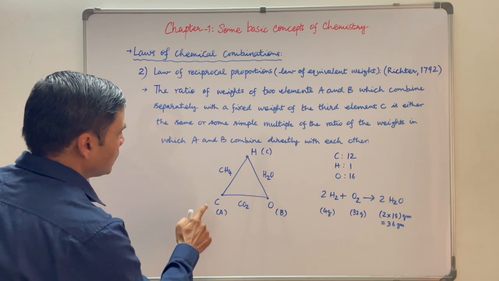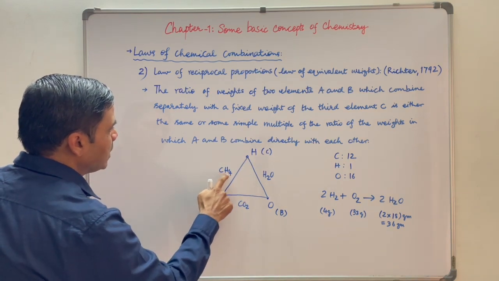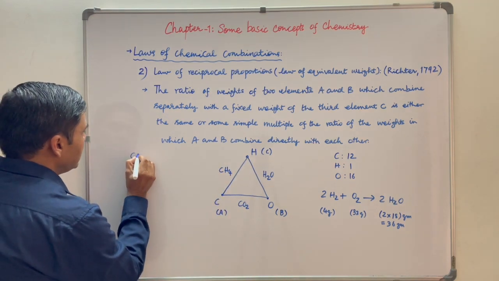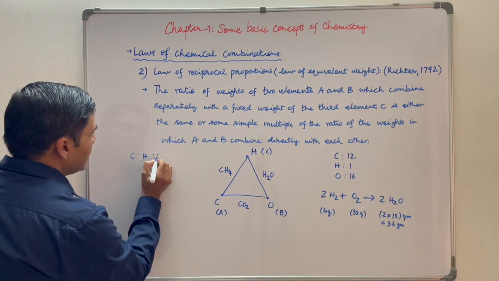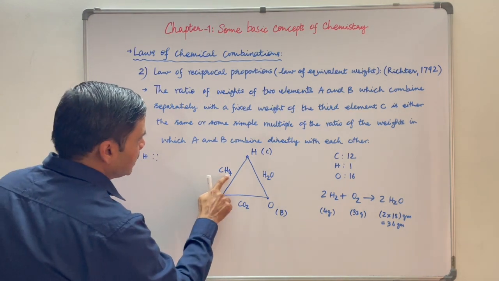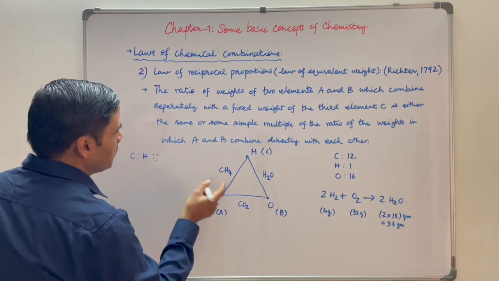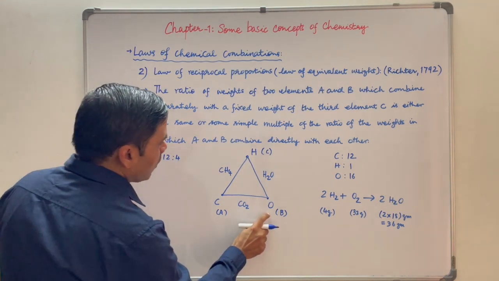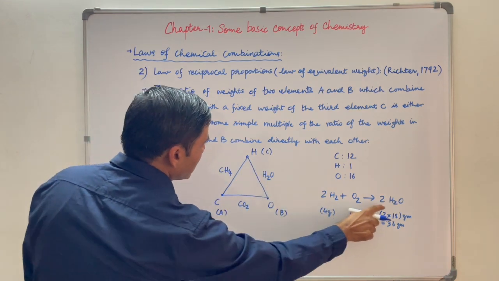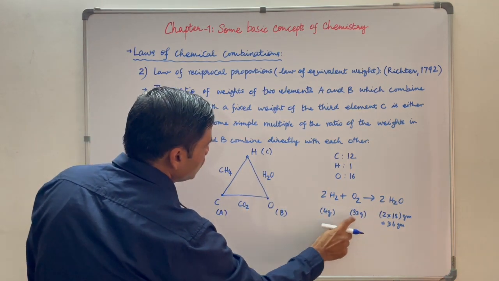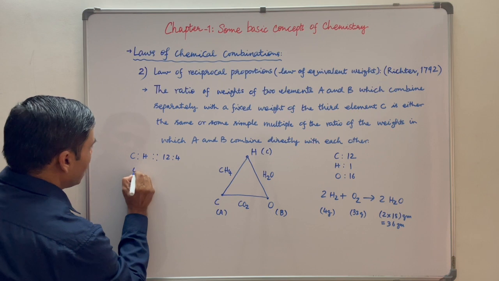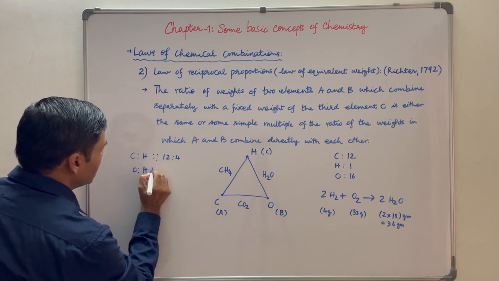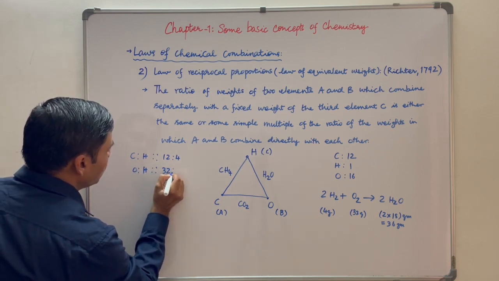So the ratio of carbon and hydrogen when they make CH4 will be C is to H equal to 12 divided by 1 into 4, means 12 divided by 4. So 12 is to 4. The ratio of oxygen and hydrogen when they combine will be 32 is to 4. So the ratio of oxygen is to hydrogen will be 32 is to 4.